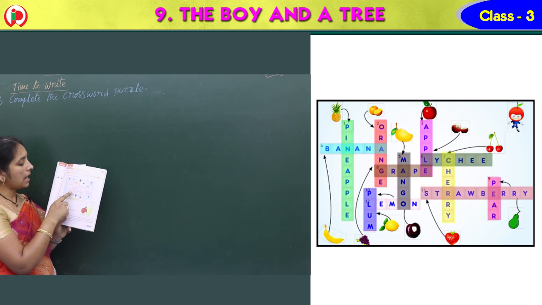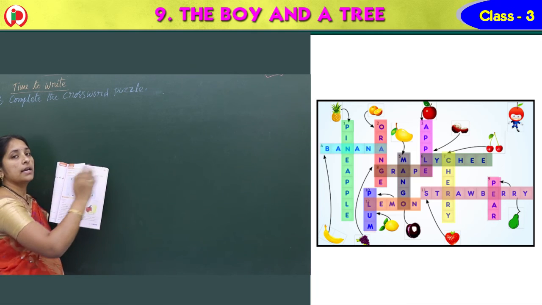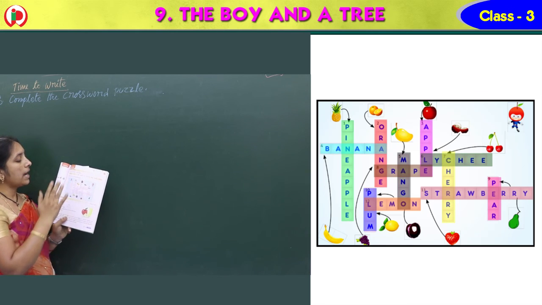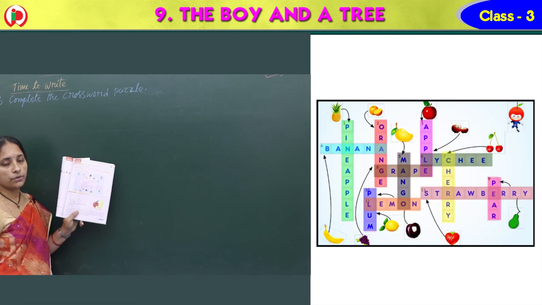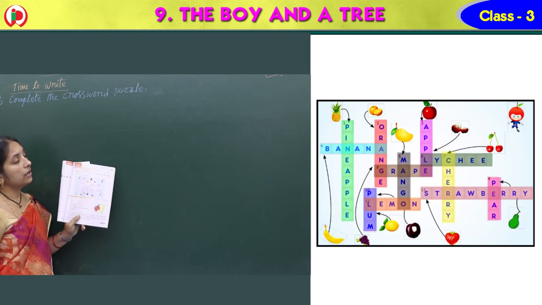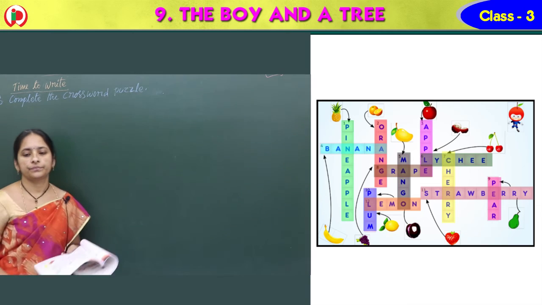12th one, what do we have? Lemon. L-E-M-O-N. Again across. Lemon. Right? So the total 12 words. Total 12 words. Clear? All of you copy that.